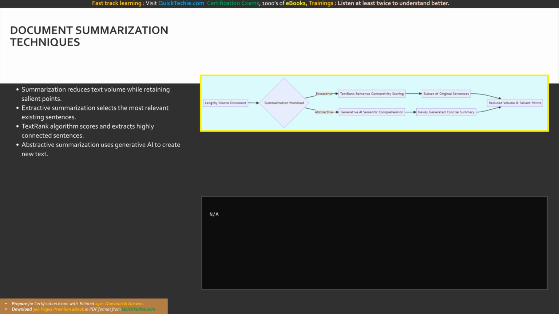Extractive summarization is a technique where the AI model does not generate any new words. Instead, it extracts the most important, highly relevant sentences directly from the original source text to form a concise summary.